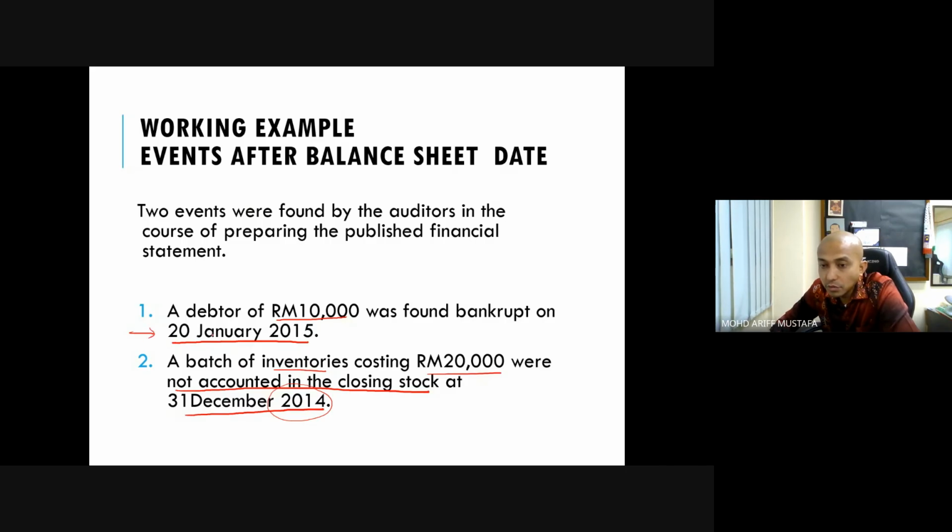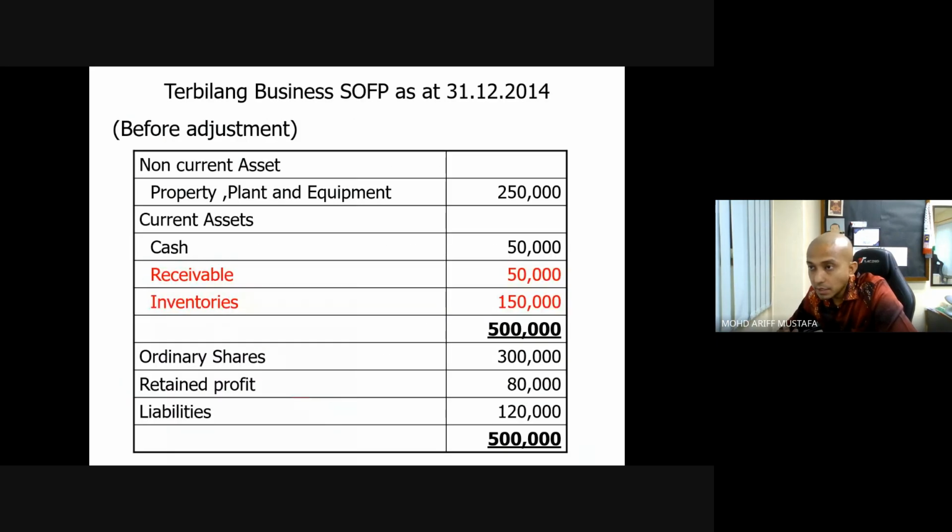Additional information we get is dated 20th January 2015, which is after the reporting date, and this one is additional information also. We just find out that it is not a count mistake. The mistake goes under the case of error. Okay, so in this case, before the adjustment, this is the preparation of the balance sheet or SOFP